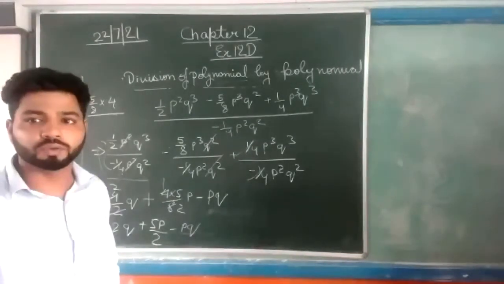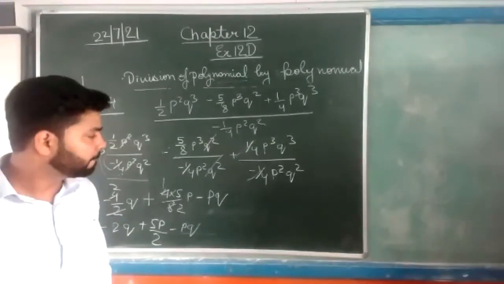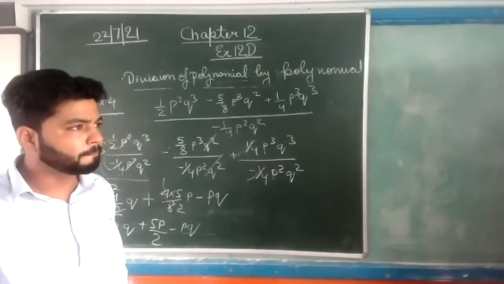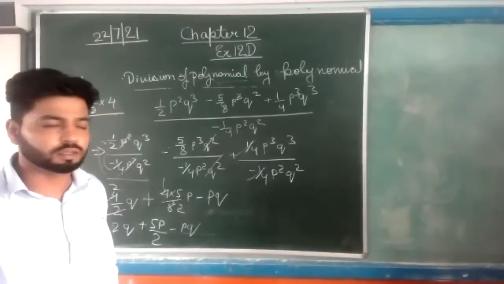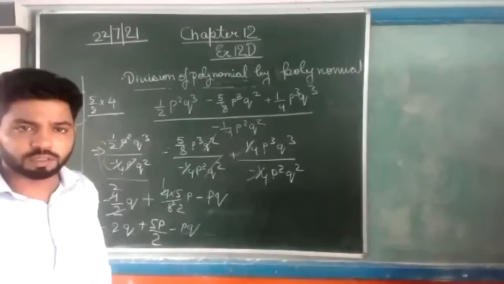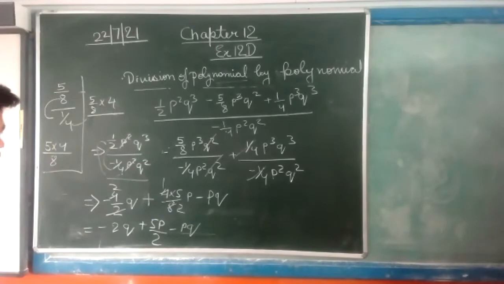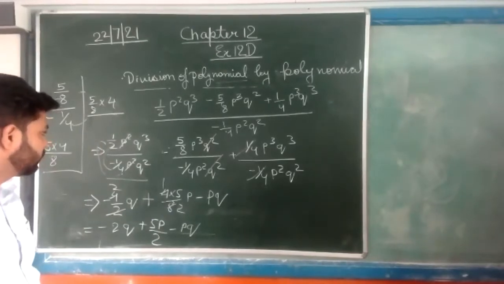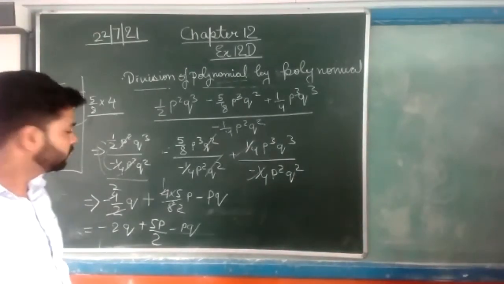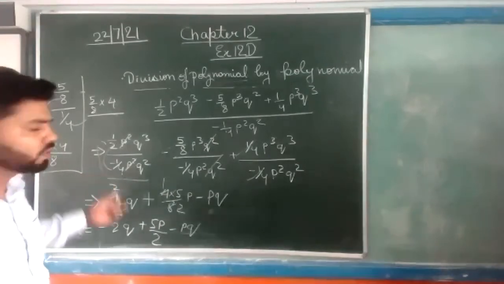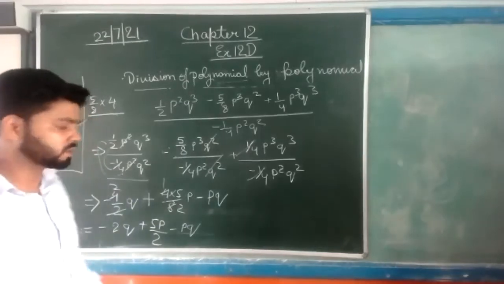Yes, Rudraj. Mute yourself after answering. Sir, instead of changing the sign, I did the reciprocal and then the answer came. But sir, the answer is the same. Okay, but that will be hard for the teacher to understand. This will be easy for the teacher to understand. Sir, I did 1 upon 2 p square q cube upon minus 1 upon 4 p square q square. Then I did 1 upon 2 into minus 4. Okay, that is also correct. You can do that.